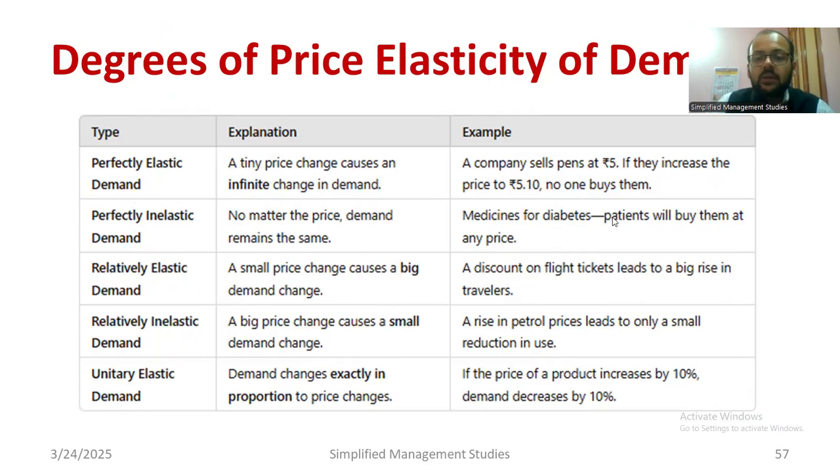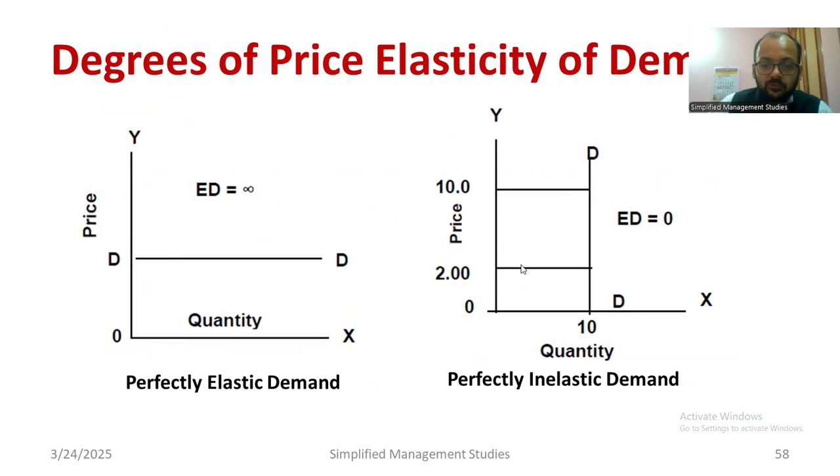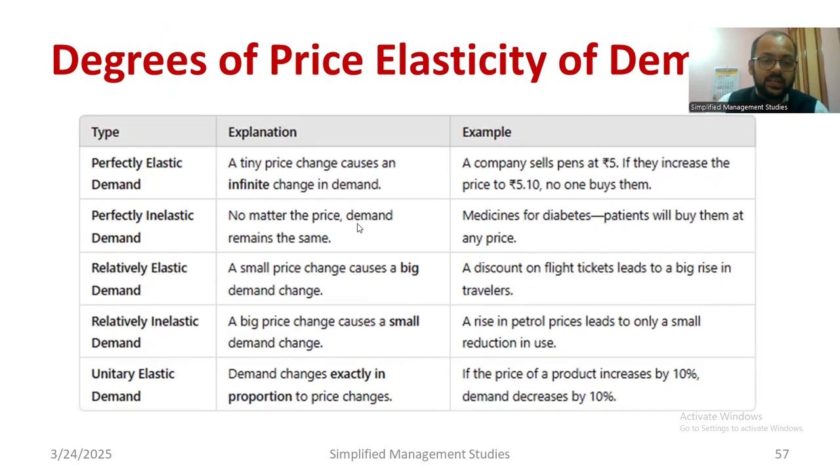For example, a diabetic patient is ready to buy the medicine regardless of any hike in price. That is called perfectly inelastic demand. You can see the elasticity of demand tends to zero here; ED becomes zero. In the previous case, ED becomes infinite.